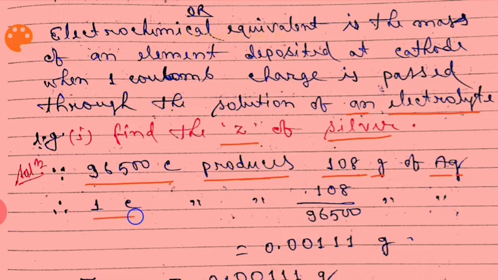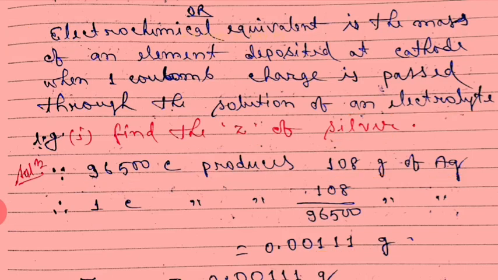Therefore 1 coulomb charge will produce 108 by 96,500 gram of silver. It is equal to 0.00111 gram.